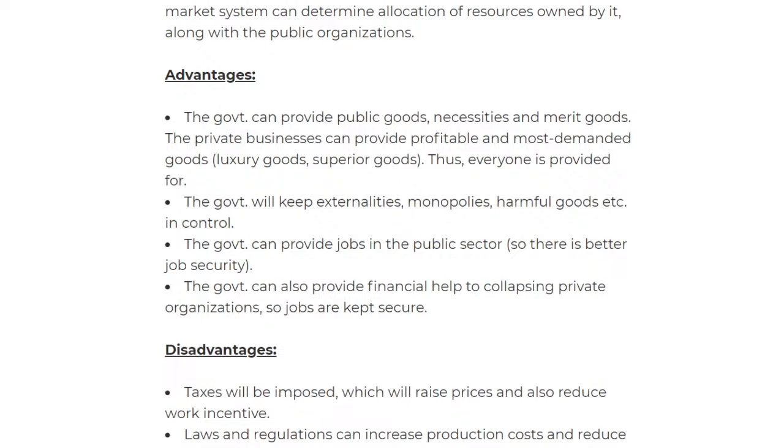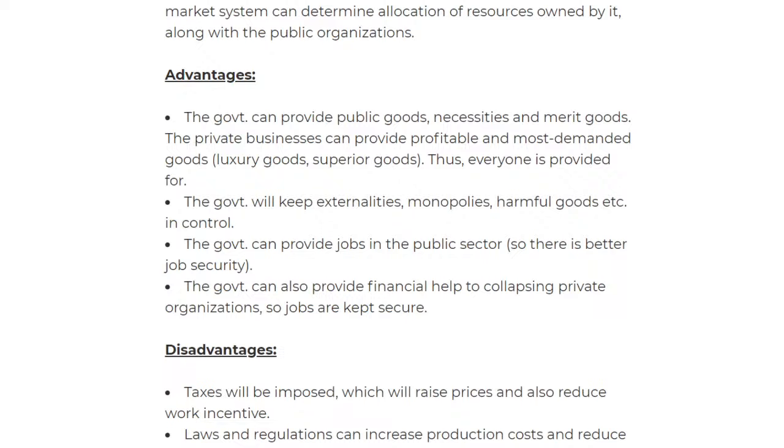Then we look at how the government can provide jobs in the public sector, because now there's a public sector, the government can produce jobs. And finally, the government can also provide financial help to collapsing private organizations. So hopefully you understand that. They can keep job security more secure.